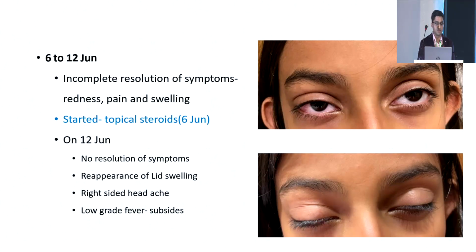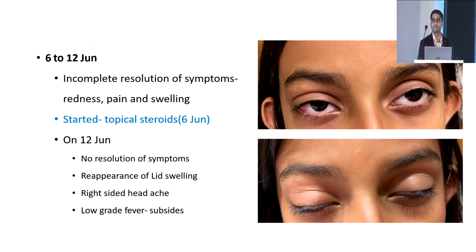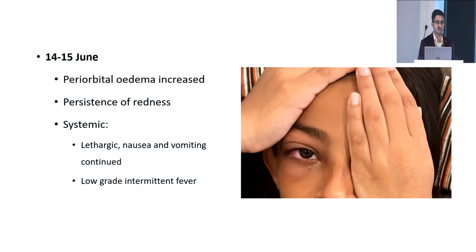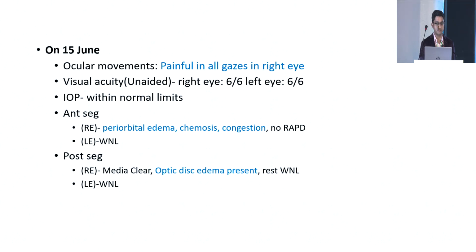On 12th June, there was no resolution of symptoms, reappearance of lid swelling, right-sided headache and low-grade fever which subsided on its own. From 14th to 15th June, there was periorbital edema which increased, persistence of redness, and her systemic condition was lethargic, with nausea and vomiting continuing with low-grade intermittent fever. Then on 15th June, she had painful ocular movements in all gazes in the right eye.